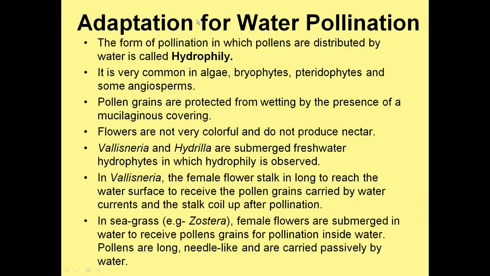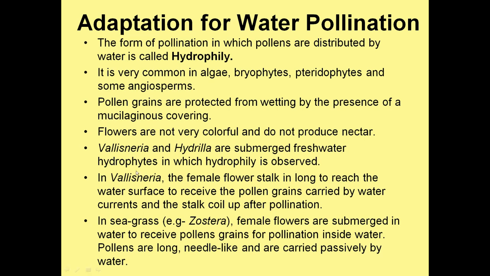Now come to the adaptation for water pollination. As you know, pollination by water is referred to as hydrophily. It is observed in the lower phyla of the plant kingdom, that is algae, bryophytes, pteridophytes, and some of the angiosperms. Pollens are protected by a mucilaginous coating which prevents desiccation by water. As you know, no insects are involved. The flowers are quite dull and do not produce any nectar.